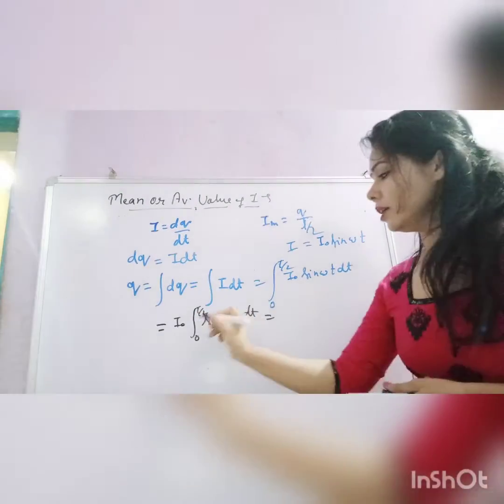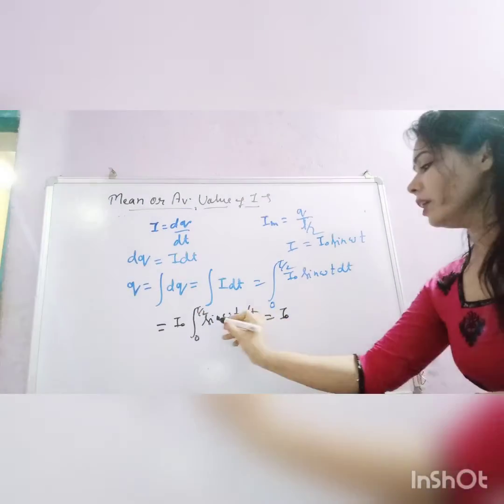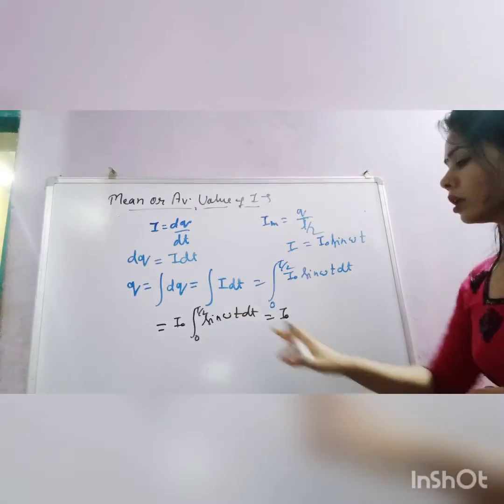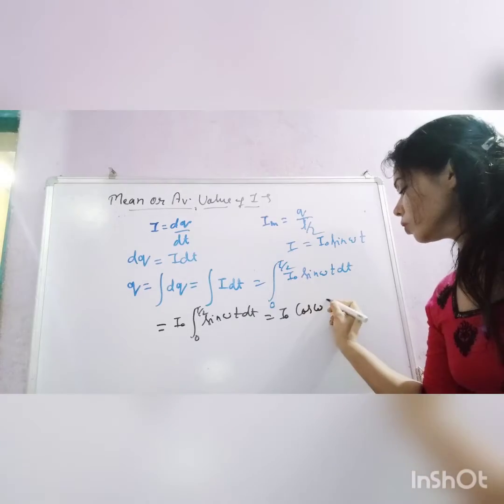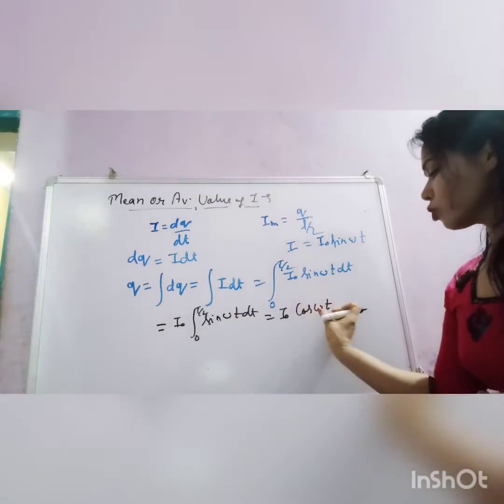Now I will write the values. I0, and the integration of sine omega t equals what?